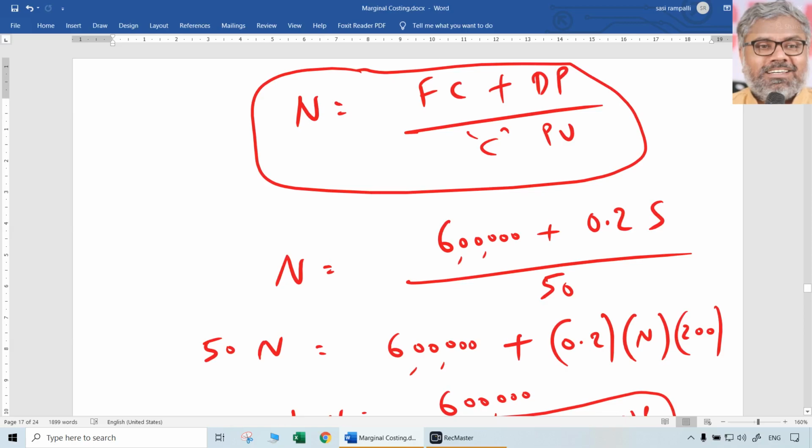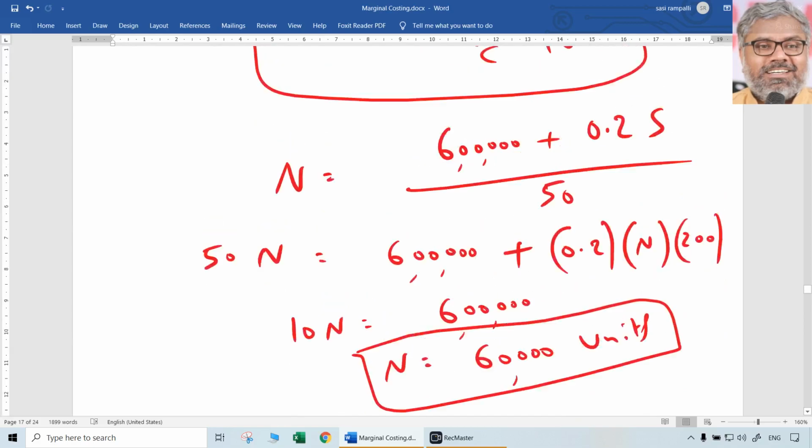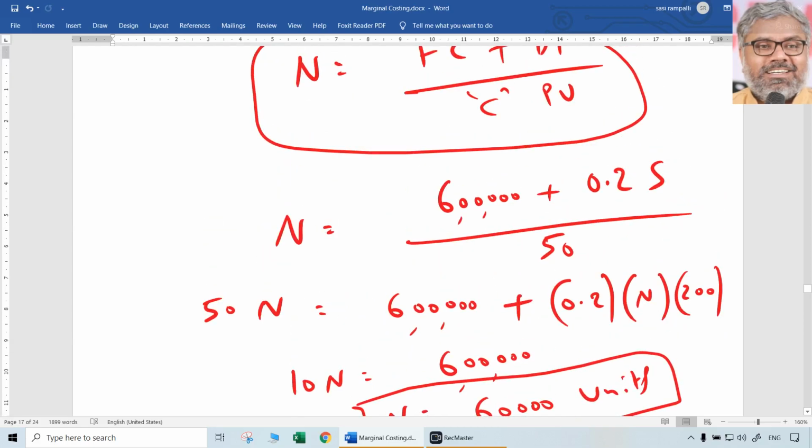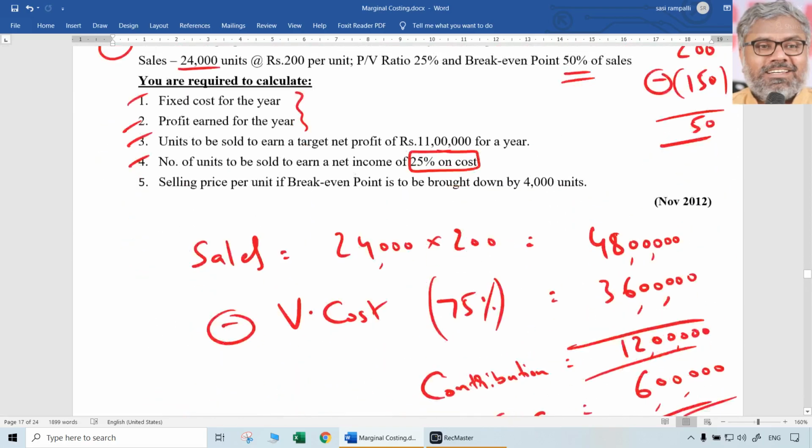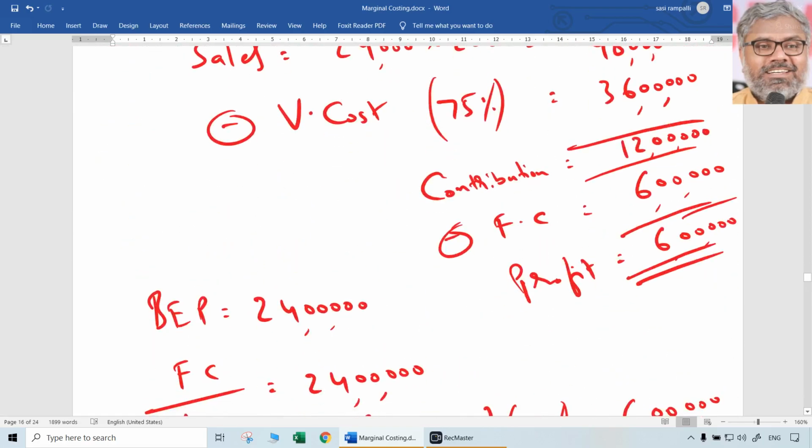There is not going to be any change in the variable cost per unit unless otherwise mentioned. So no change will be there in the contribution per unit also. So if the company can sell 60,000 units, then they can earn a profit of 20% on sales. Just for understanding purposes.